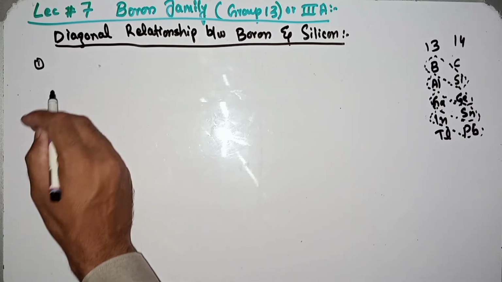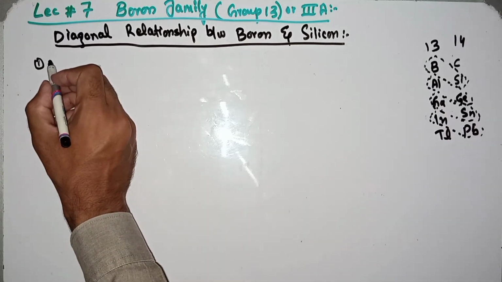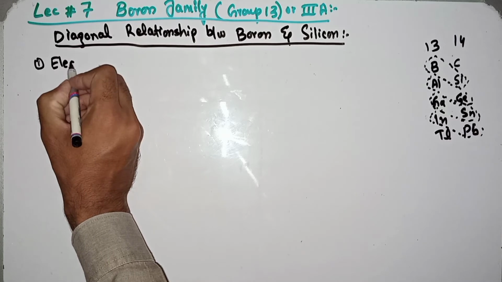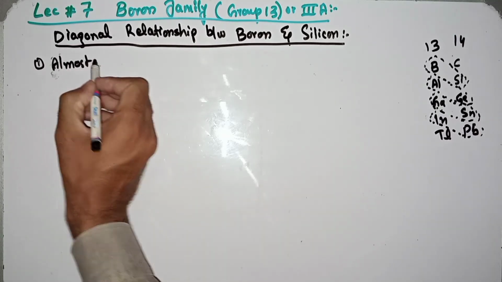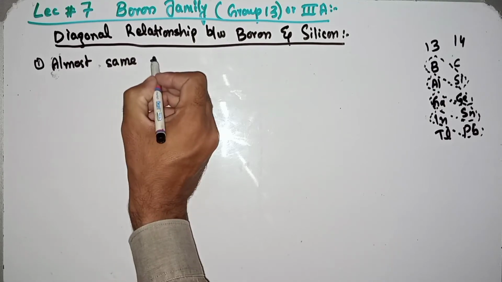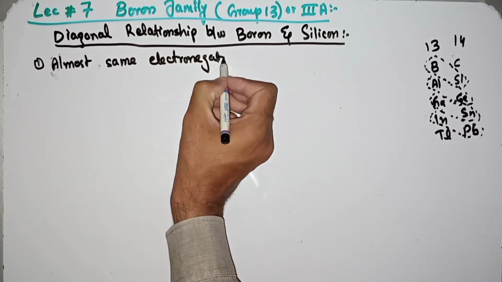Number one, both have almost the same electronegativity values.